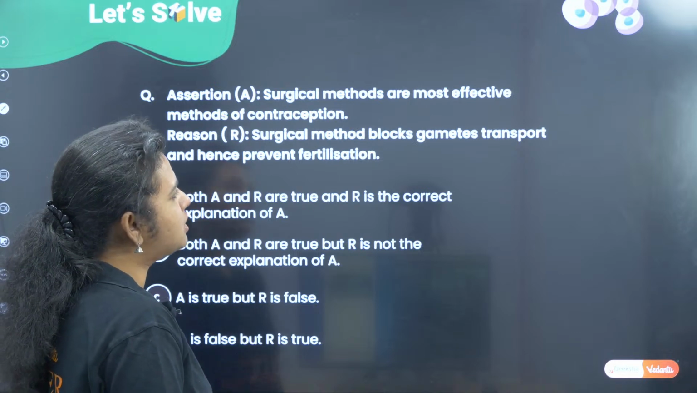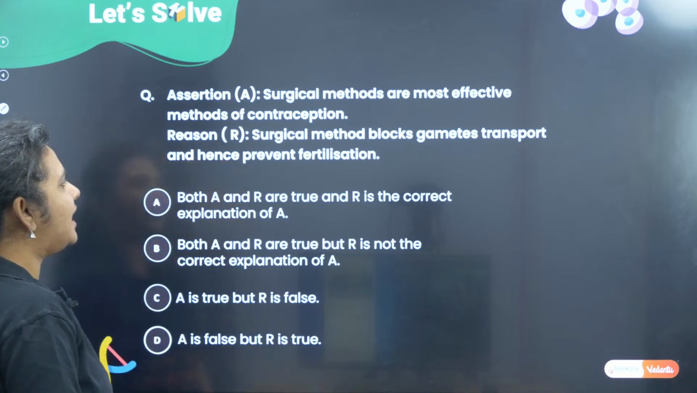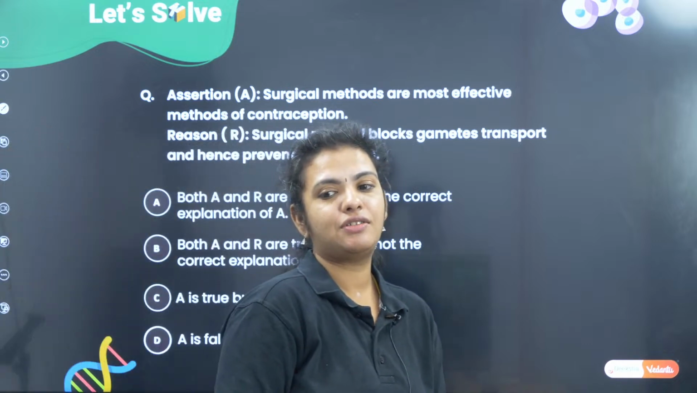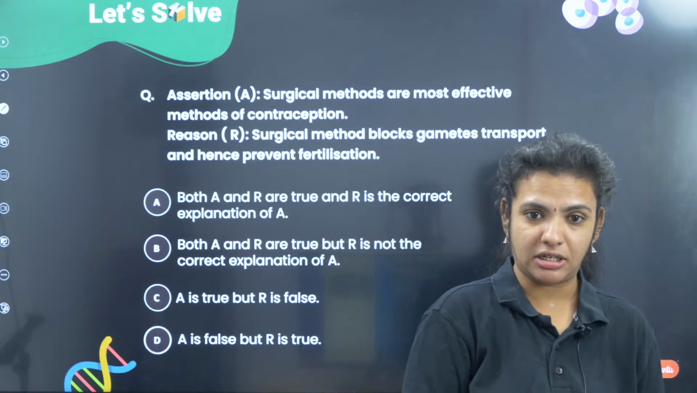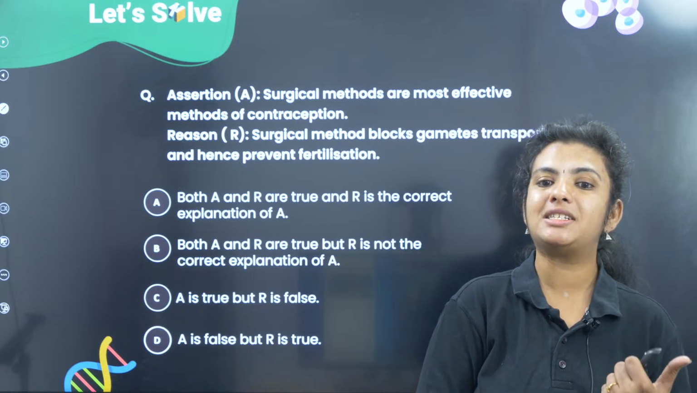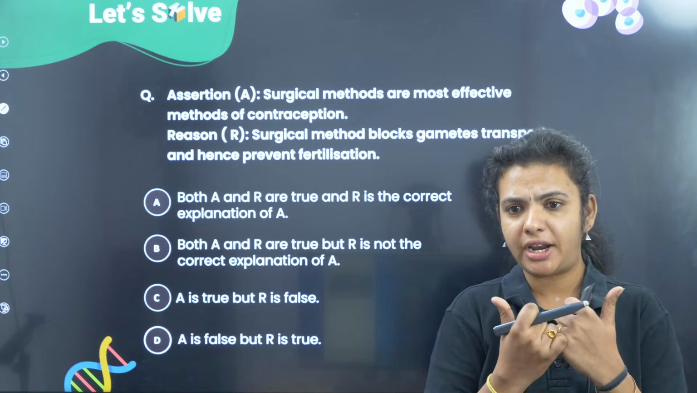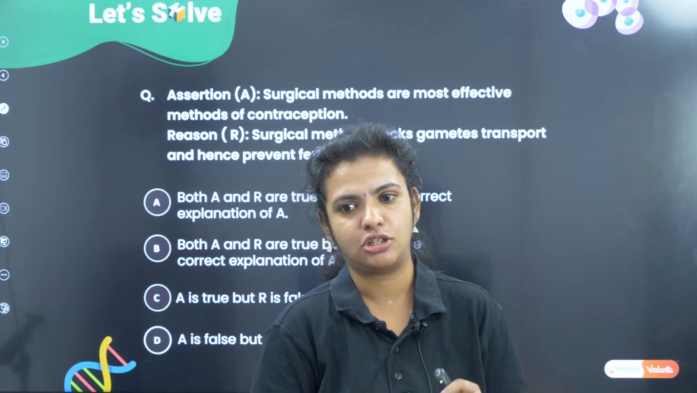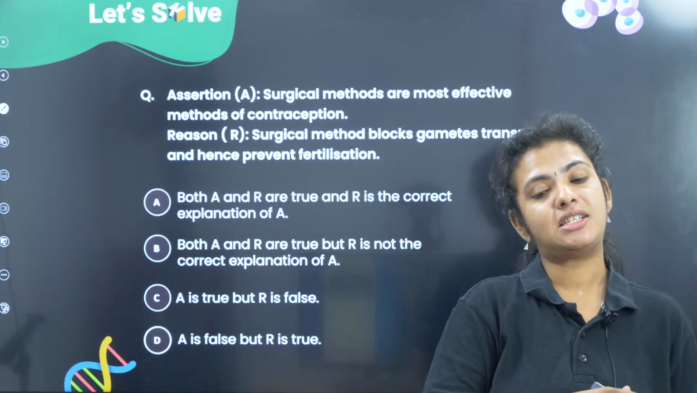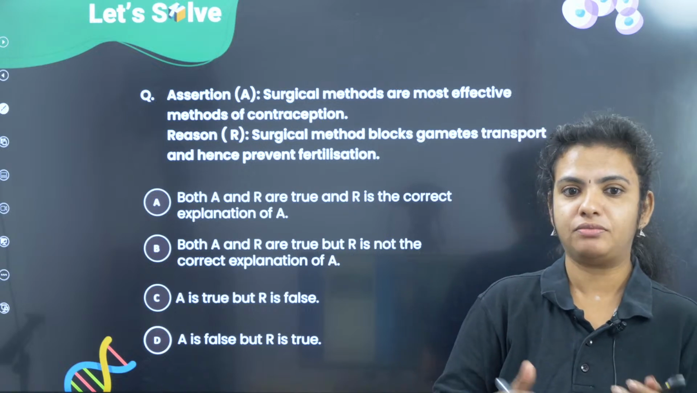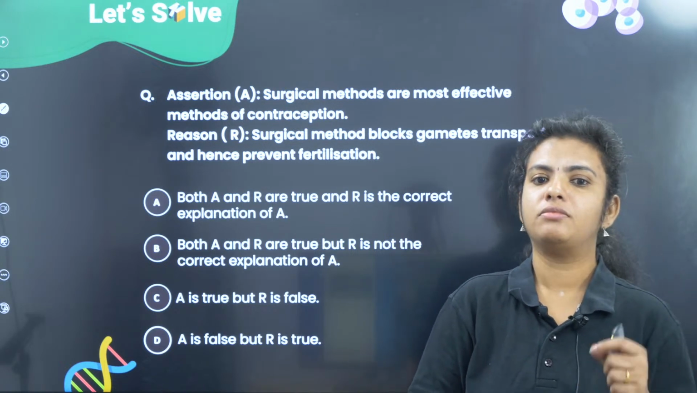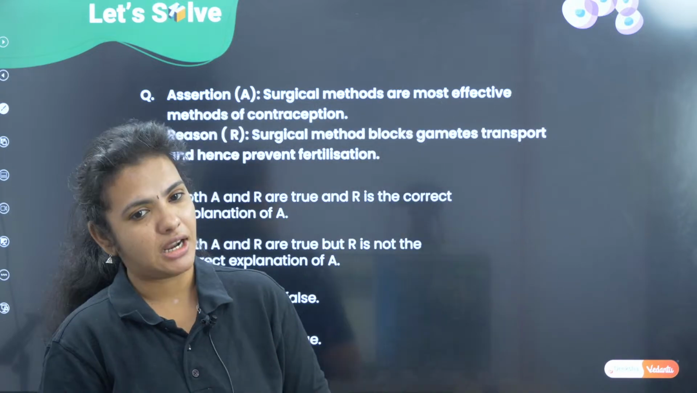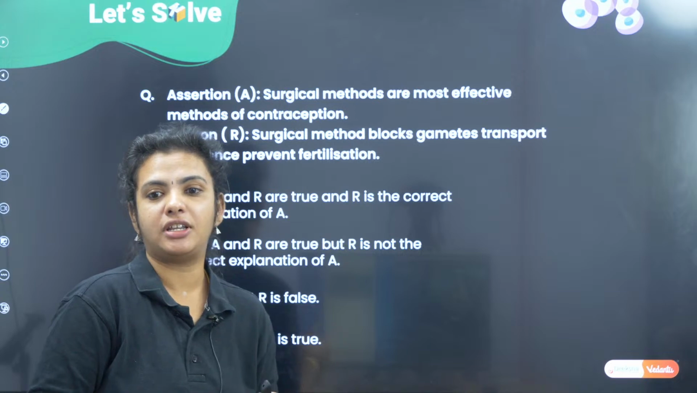Okay, next assertion, surgical methods are most effective methods of contraception. Surgical method blocks the gamete transport and hence prevents fertilization. Okay, so here they have spoken about the surgical methods of contraception, which is vasectomy and tubectomy. Alright, and they say that these methods are most effective methods of contraception. They are saying why is it more effective? Just look at the reason, because it is going to block the gametes from transport and prevent fertilization.